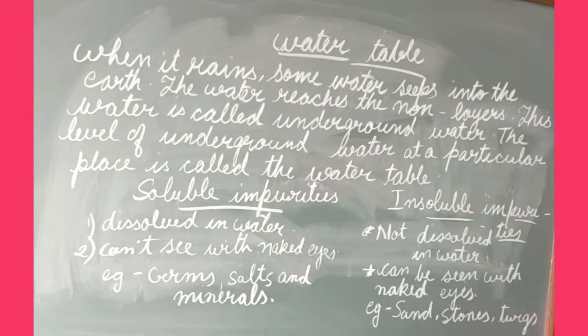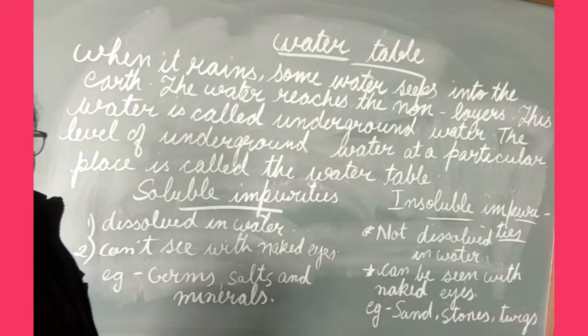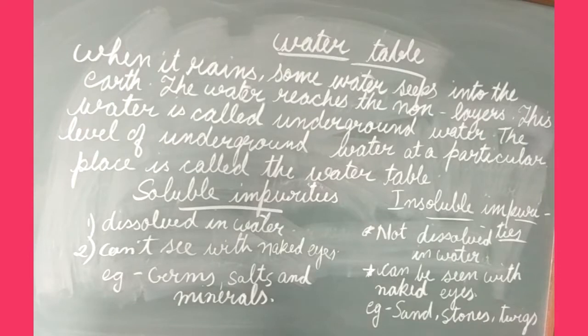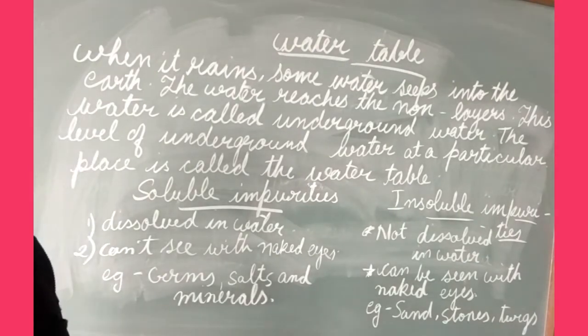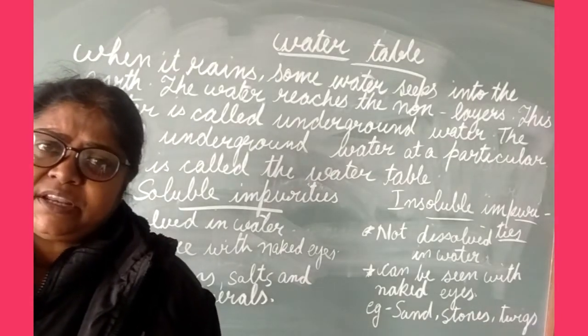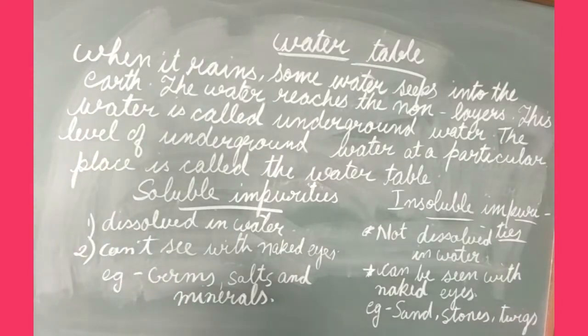Now, you will learn that the water on the earth has impurities. The impurities can be soluble or insoluble impurities. So the water that comes from the rain and goes inside the earth has some impurities in it. Some are soluble impurities and some are insoluble impurities. Now you will know about soluble impurities and insoluble impurities.